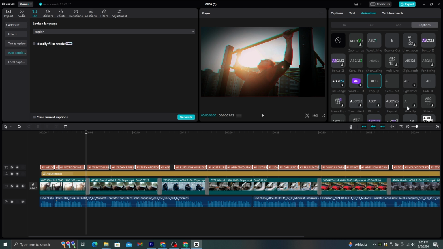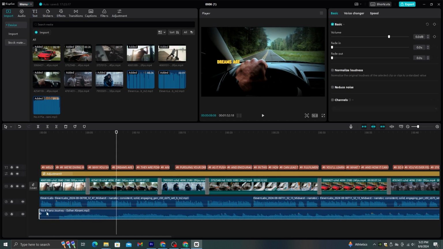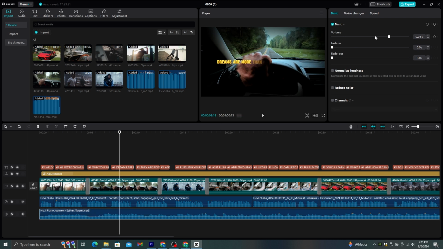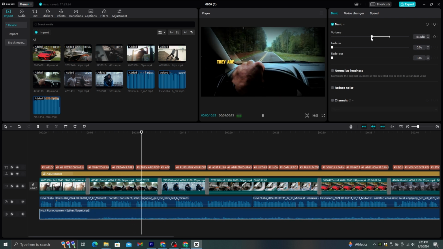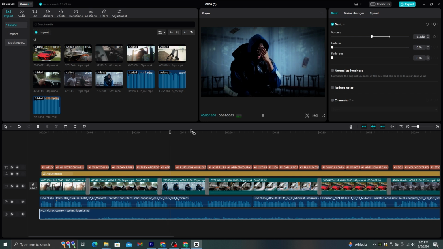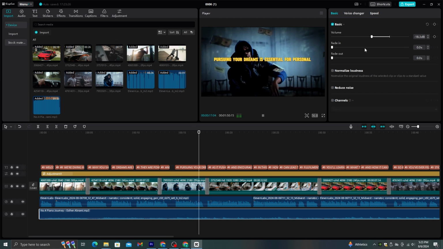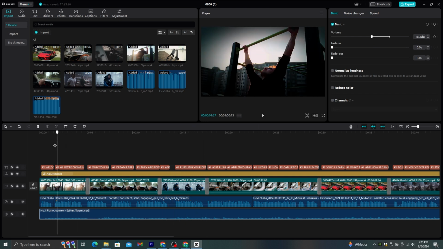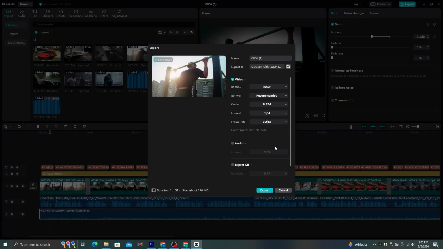Then all you need to do is add the background music to the timeline and adjust its volume to match the voiceover. Don't make the sound of background music higher. If you do that, no one will watch your videos. You should give priority to the voiceovers. After that, the video is completed. You can watch this example video at the end.